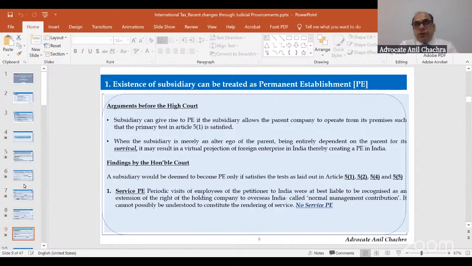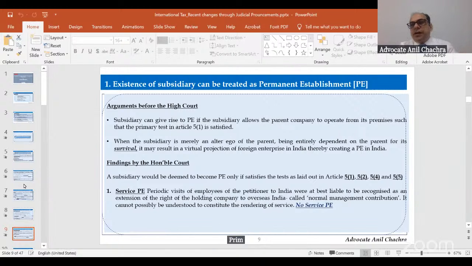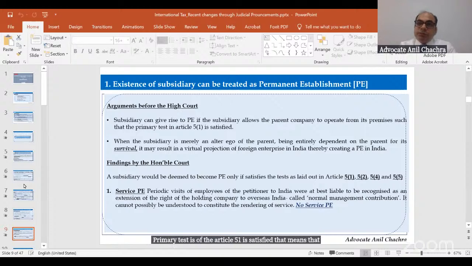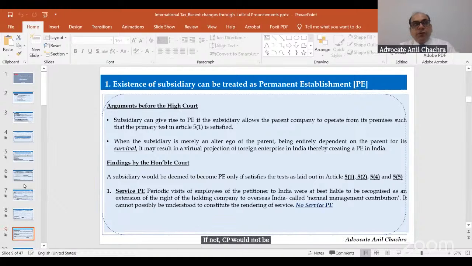The next argument raised was that the subsidiary can give rise to a PE if the subsidiary allows the parent company to operate from its premises such that the primary test of Article 5(1) is satisfied. That means the disposal test should be there. I have a right to dispose of your business, I have a right to control your business, as held by the Supreme Court in the Formula 1 judgment, wherein it stated that the disposal test needs to be satisfied to come under the criteria of the permanent establishment. If not, the subsidiary would not be treated as a PE.